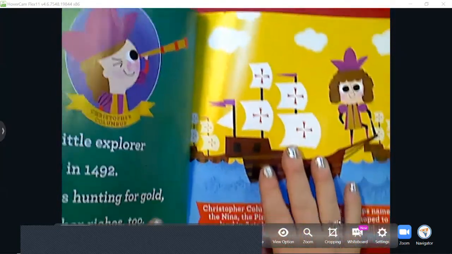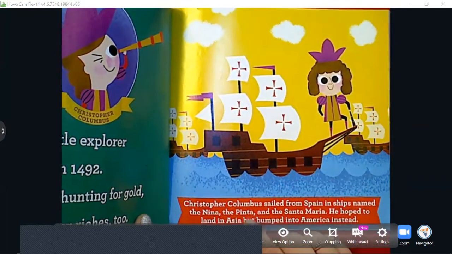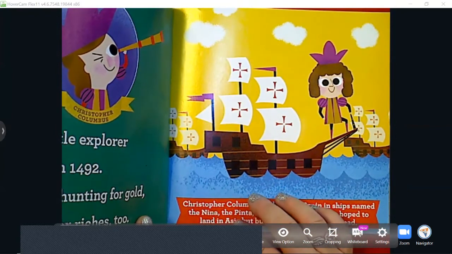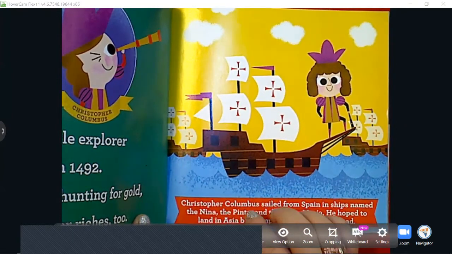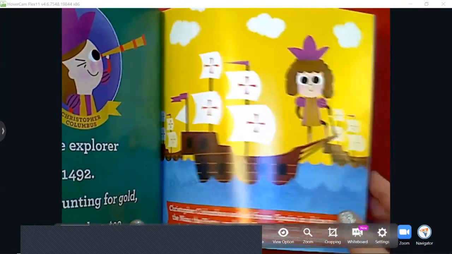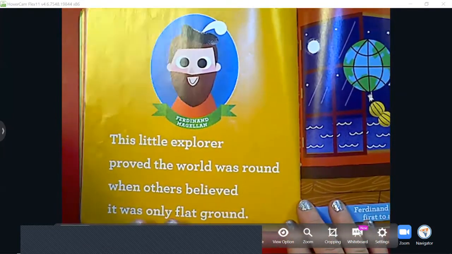And actually, he is the one who gave the Native Americans the name Indian because he thought that he was in Asia in the Indies. And so he thought the people that lived here were from the Indies and he called them Indians. But they actually are Native Americans because they were already in America, so they're Americans. He just did not know where he was.